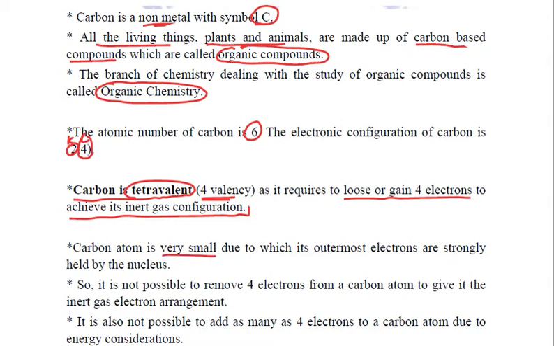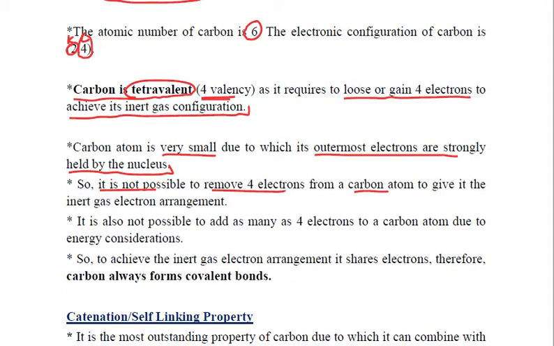This carbon atom is very small, and because of this reason its outermost electrons are strongly held by the nucleus. Because of this reason it's not possible to remove 4 electrons from a carbon atom in order to make it stable, and it is also very difficult to add as many as 4 electrons to a carbon atom because of various energy considerations. So carbon cannot lose 4 electrons, carbon cannot gain 4 electrons. So what exactly does it do? It shares the electrons.